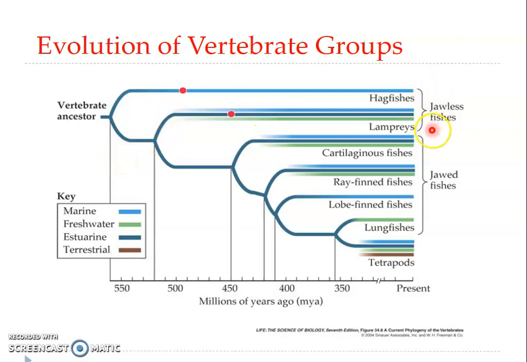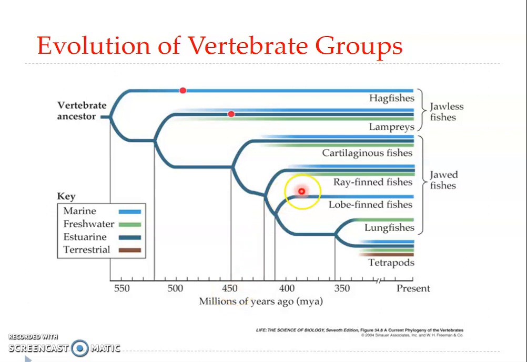You can see the most primitive of them is the jawless fishes, or the Agnatha. And among the Agnatha, the living representatives include the lampreys and hagfishes. And their ancestor dates back to about 550 million years ago. And from them, you can see the cartilaginous fishes among the jawed fishes, or the gnathostomes. The cartilaginous fishes were the ones which evolved earlier, at about 450 million years ago.